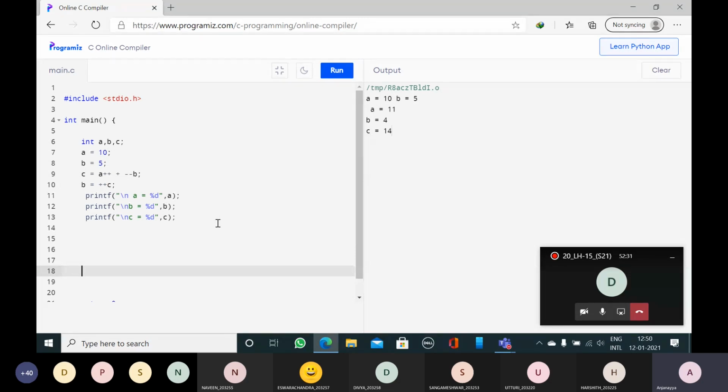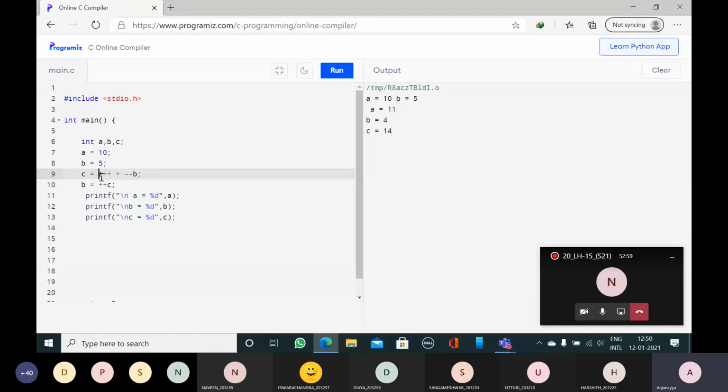Here I had used two statements. A is equal to 11, B is 15, C is equal to 15. Yes, correct. Here see that A will become plus 1.